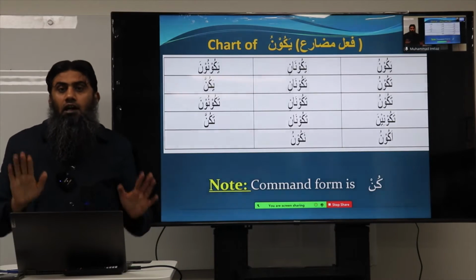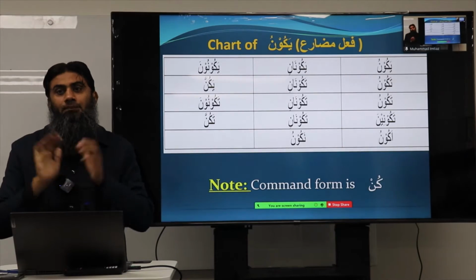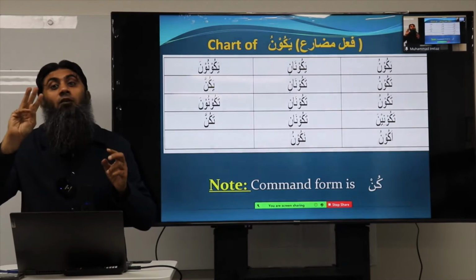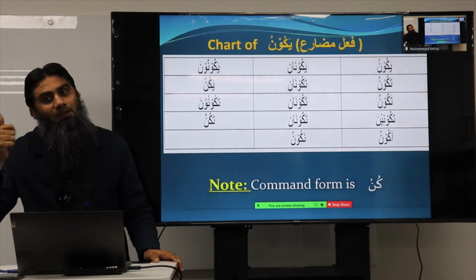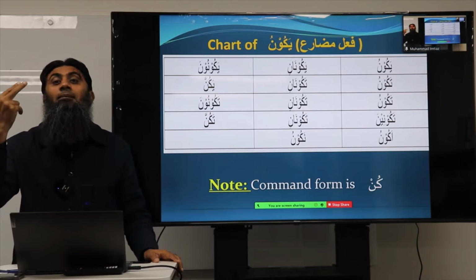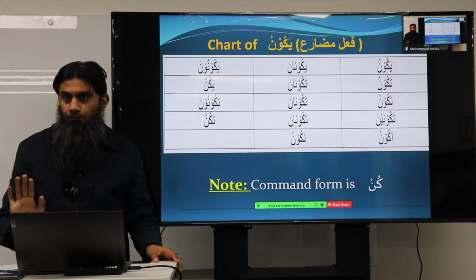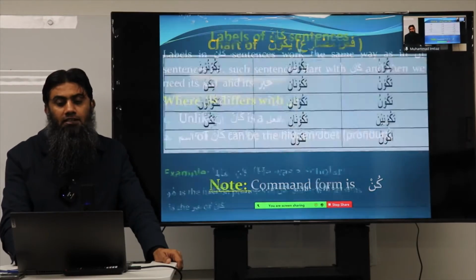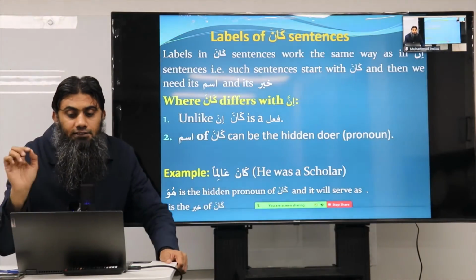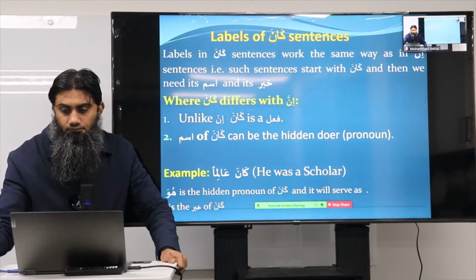So, for every fi'l, please pay attention. You need to remember these three forms of fi'l: what is the Madi form, what is the Mudare form, and what is the command form. So, kana, yakunu, kun. Clear? Now, the last inshallah point regarding kana: labels of kana sentences.